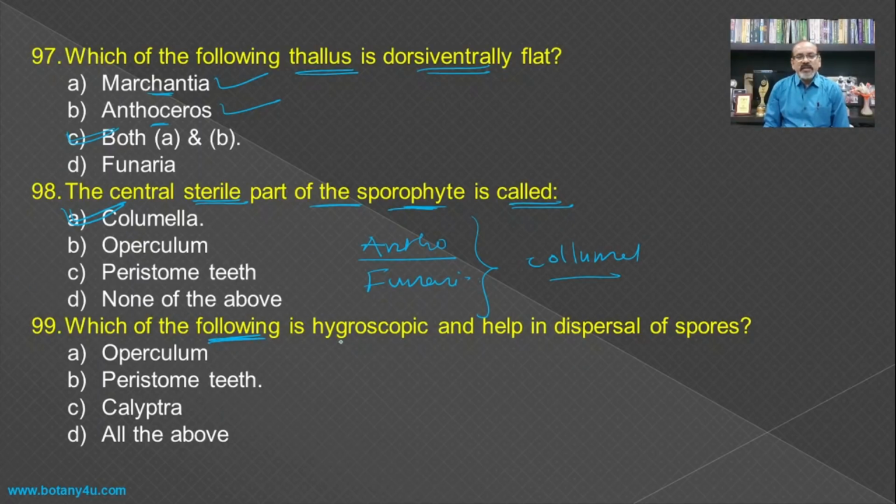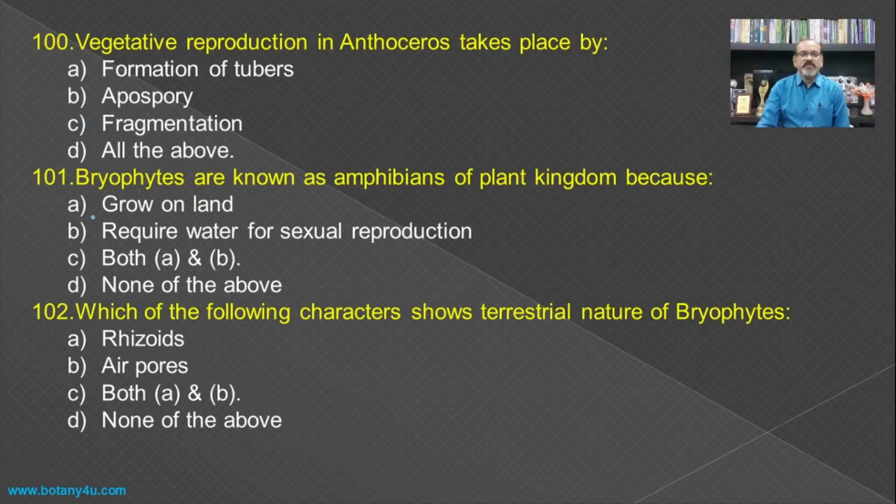Then which of the following is hygroscopic and helps in dispersal of the spores? If you see the Funaria capsule, there are the peristome teeth which are hygroscopic in nature and are involved in the dispersal of the spores. Then vegetative reproduction in Anthoceros takes place by the formation of the tuber, which is the characteristic feature of the Anthoceros thallus.